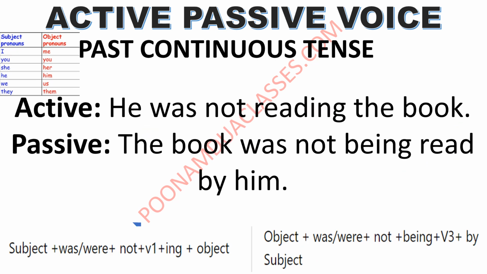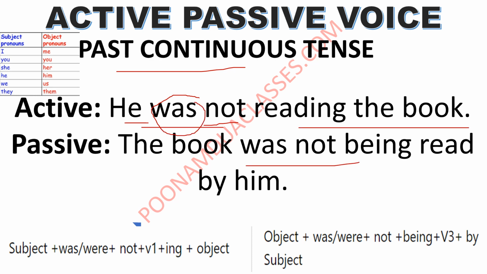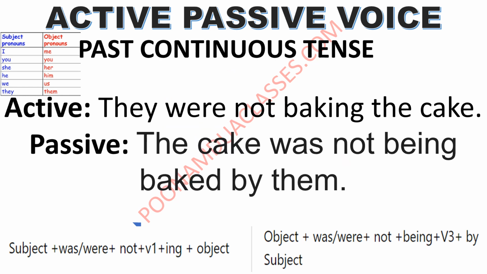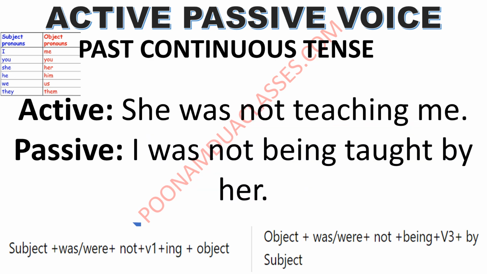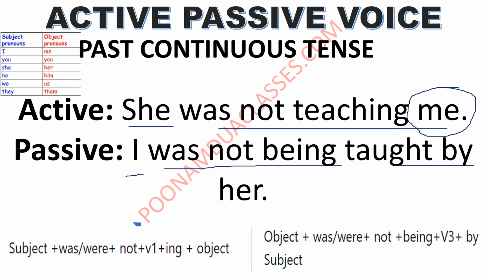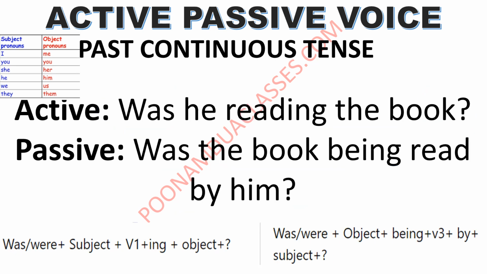Let us come to the passive active of past continuous in negative sentences. Negative will just have not after the helping verb in both of these structures. He was not reading the book. The book was not being read by him. They were not baking the cake. The cake was not being baked by them. She was not teaching me will just get converted into I was not being taught, the third form of teach, by her. Her is the objective pronoun of she.